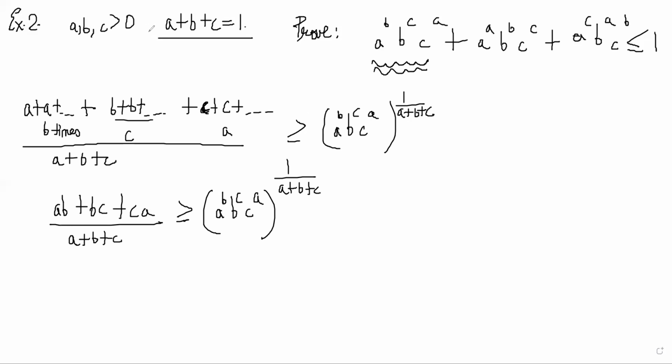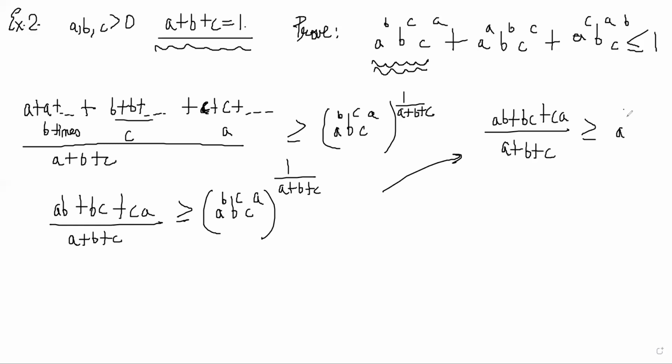Since A + B + C is equal to 1 is given in the question, we can write this as (AB + BC + CA)/(A + B + C) is greater than or equal to A^B · B^C · C^A. Correct? I'm not substituting this, and you will see the reason why. We can put this as 1 also, but it's fine. We'll keep it like this. We have figured out what to do about this term. What to do about this term? This term is similar.